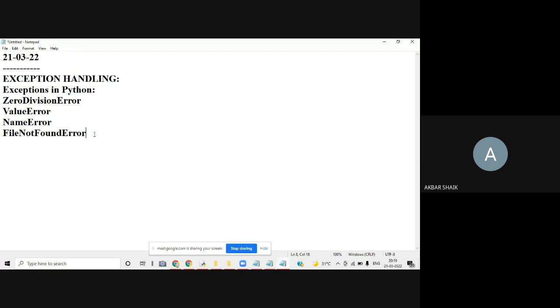That is nothing but exception handling. Exception means some problem, some error has happened, but how we are trying to manage and cover it, that is exception handling. In Python, we are going to use some techniques to handle exceptions.